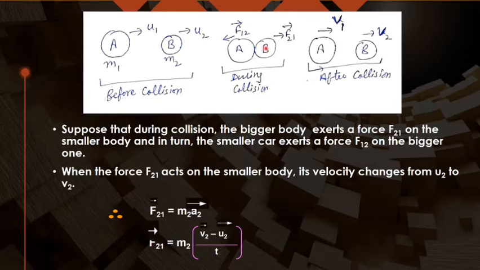Some force is exerted on A due to B. I am calling it F12, and the force exerted on B due to A, I am calling it F21. So F21 means force acting on the second body. It is equal to m2a2, by using Newton's second law. And acceleration is what? Change in the velocity. It means final velocity is v2, initial velocity was u2. So I can write it as v2 minus u2 divided by t.